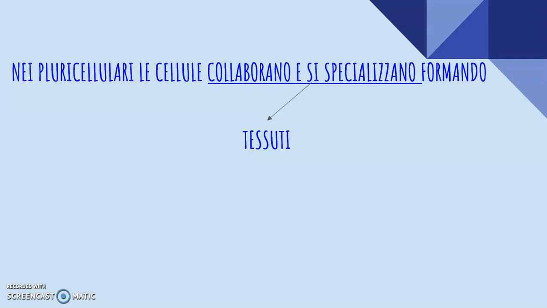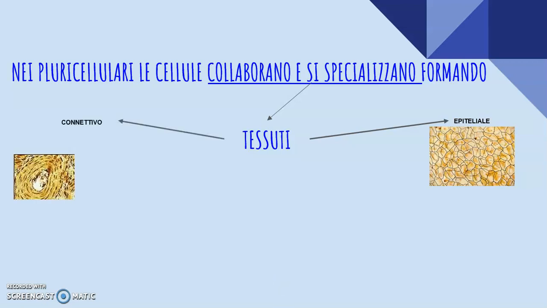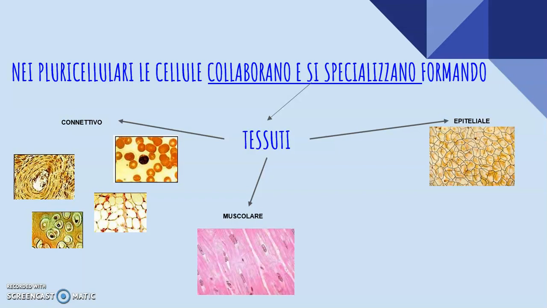The animal tissues can be of 4 types. Epithelia, with the function of coating and protection. Connective, with the function of support like a bone tissue. Reserve, like the adipose tissue, or transport like blood. The muscle tissue is involved in the movement of the organism. The nervous tissue can receive and transmit stimuli from and to the external environment.